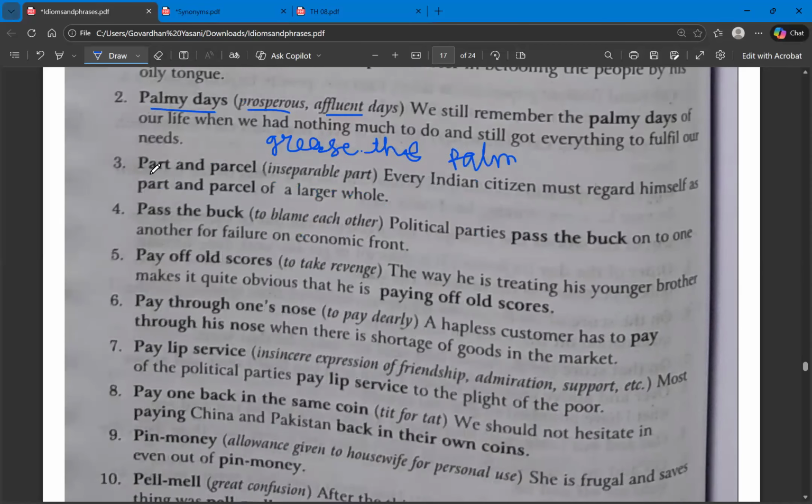The next one, part and parcel. Part and parcel means something that is inseparable. You cannot separate it or you cannot divide it. That is the meaning of part and parcel.